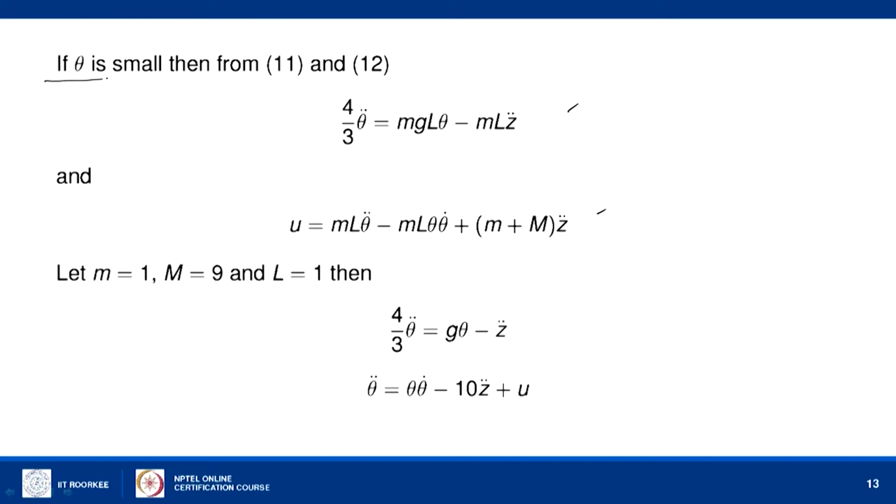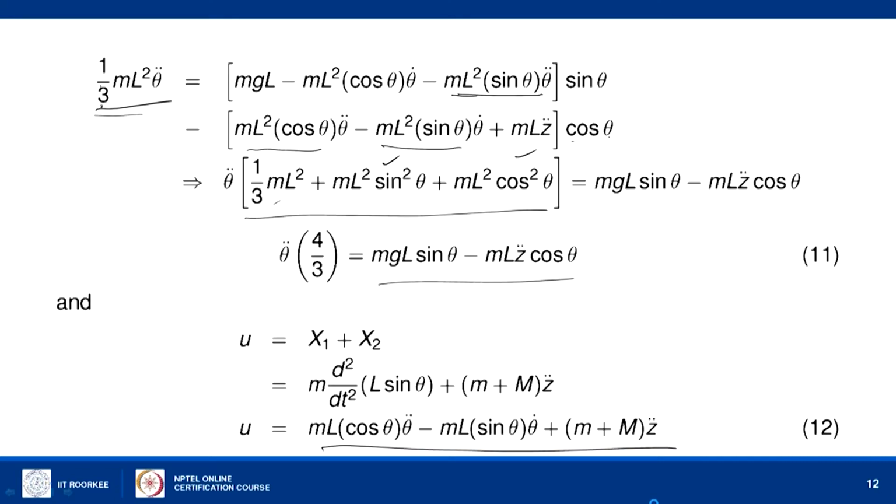This is due to this expression. So, we will replace sin theta approximately equal to theta and cos theta approximately equal to 1. So, when we substitute these expressions in the previous two equations, equation 11 and 12, wherever sin theta is there, we will put theta and cos theta to be 1, and in all the expressions we get these two equations.